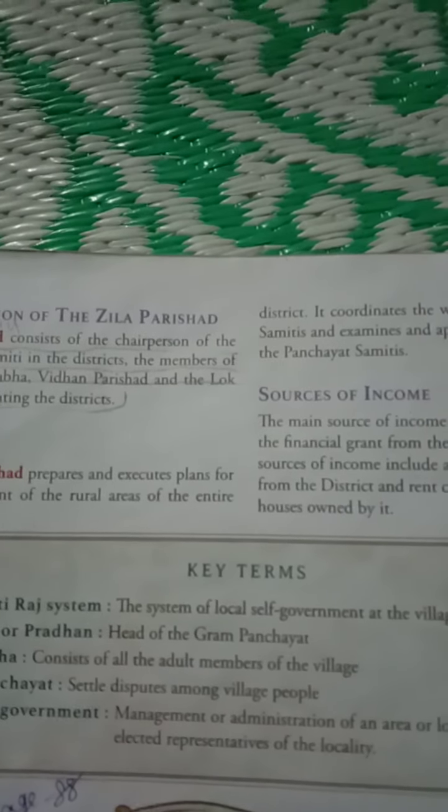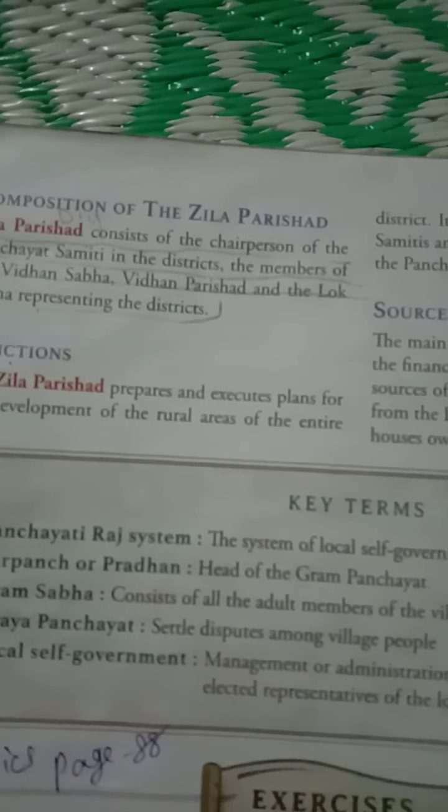Composition of the Jilla Parishad. Jilla Parishad consists of the chairpersons of the Panchayat Samitis in the district, and the members of the Vidhan Sabha, Vidhan Parishad, and the Lok Sabha representing the district. Functions of the Jilla Parishad. The Jilla Parishad prepares and executes plans for the development of the rural areas of the entire district.